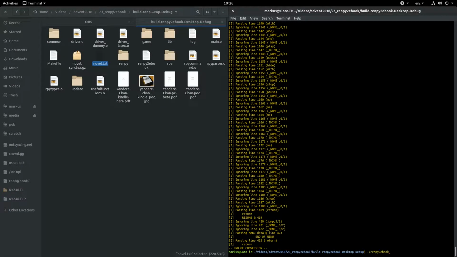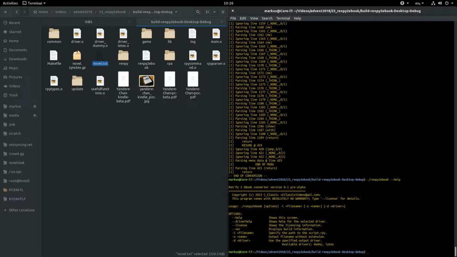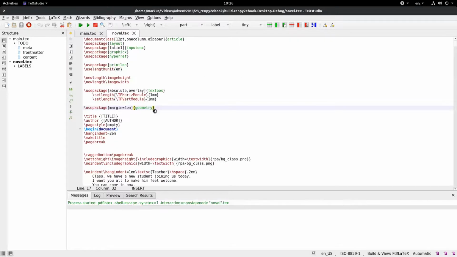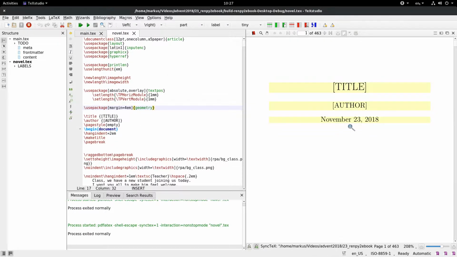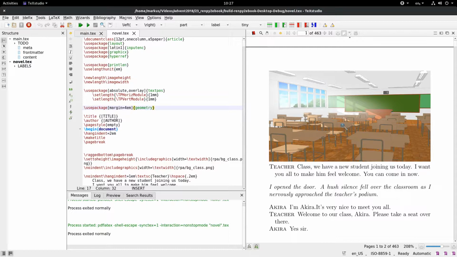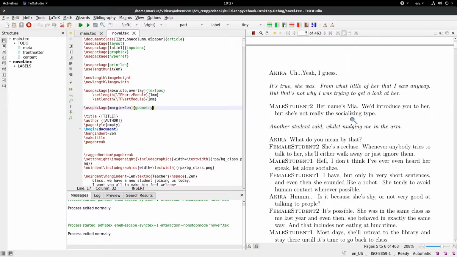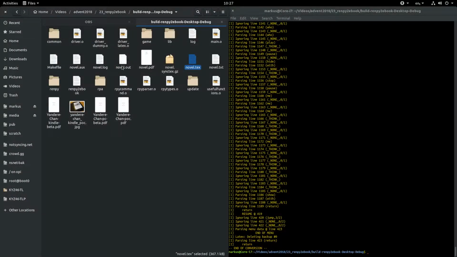However, txt isn't really that great, so if we look at the help, we can also specify -d and then a driver name, and we can apparently supply LaTeX. And as you can see, this time a novel.tex file appeared. So if we open that, we can see it's text source code. So let's try to compile it. As you can see, that ran through. And we can see now a nicely formatted PDF, or more or less nicely. So that was how this program was intended to be used.